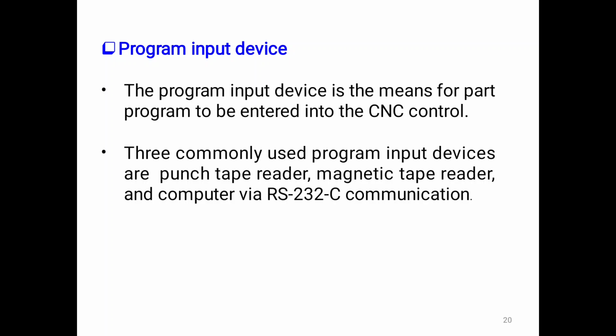The program input device. The program input device is the means by which the part program is entered into the CNC control. Three commonly used program input devices are punch tape reader, magnetic tape reader, and computer via RS-232C communication. These are the devices to develop the part programming in the CNC machines indirectly. And also these are used as input devices in CNC machines.